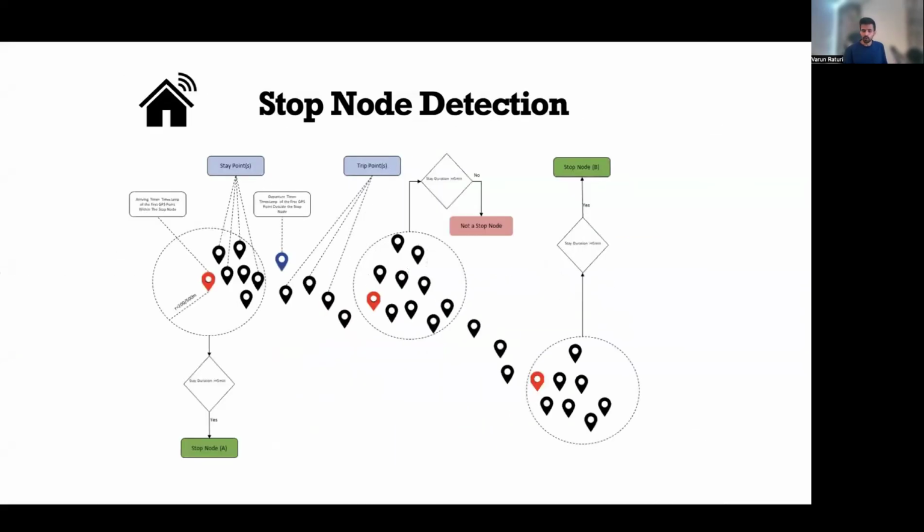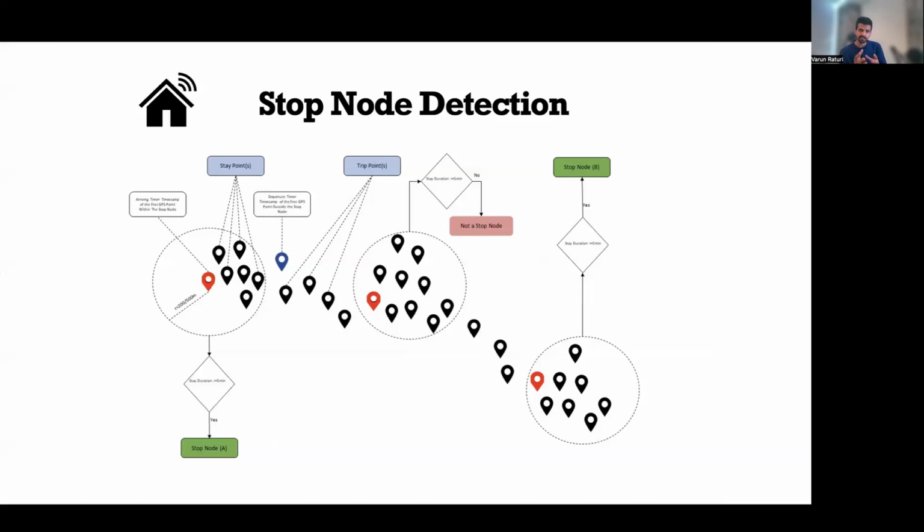So this is the overall procedure of stop nodes. We have this GPS point collection. We have the predefined distance threshold, either 200 or 500. If the time duration between the first point in that cluster and the last point is greater than 5 minutes, then that cluster would be defined as a stay location. And then we check for all of the clusters, for all of the GPS points in this trajectory, and then define these stay locations.